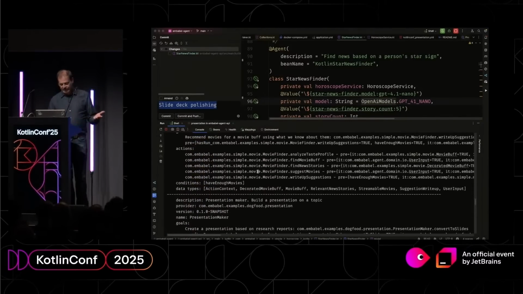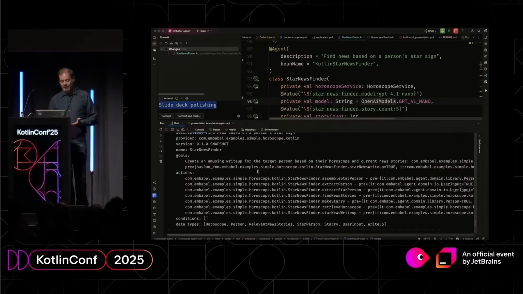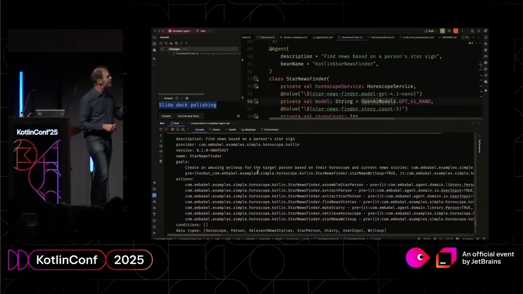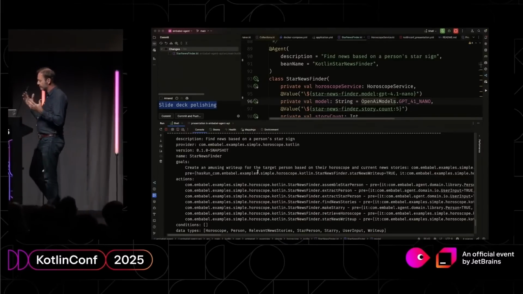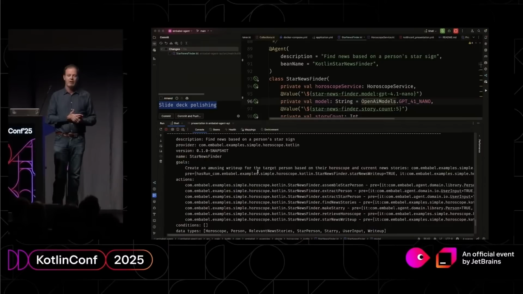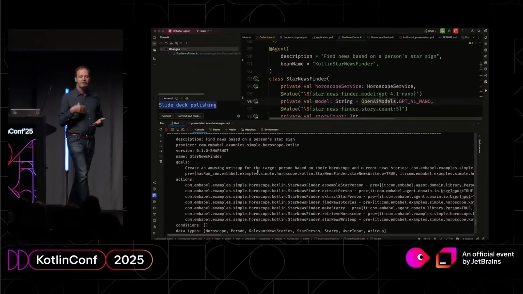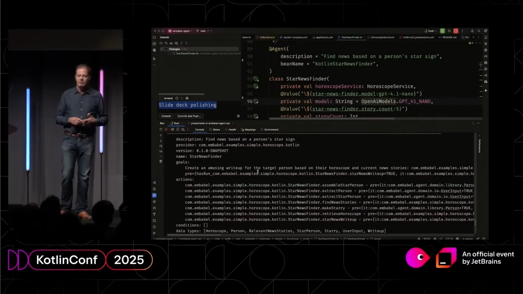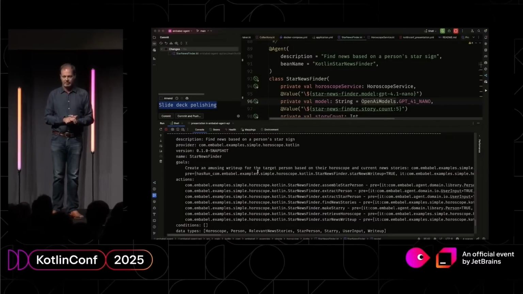So the agents it knows about have been found from the classpath. But here, for example, we have the star news finder. What this does is, from user input, find the name of a person and their star sign. Then it calls a horoscope service. Then it asks an LLM to say, in the light of that horoscope, go and do research for current news that might be relevant to this person.